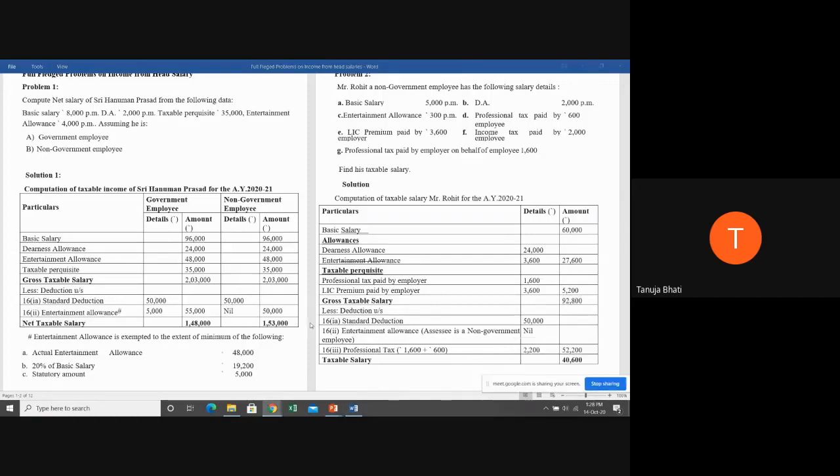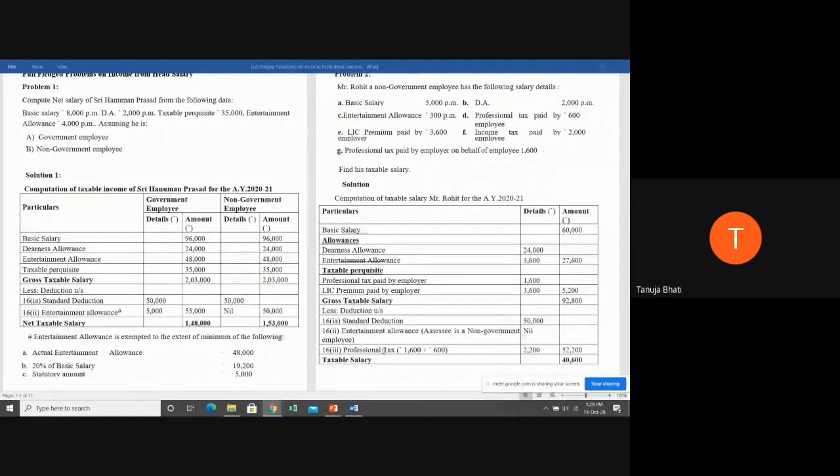Then we know we have fixed deductions under section 16. What are the three types of deductions? Standard deduction, 50,000 flat for any employee. So we got a standard deduction of 50,000. Entertainment allowance. Now, entertainment allowance here is 0. Why? Because it is given only to a government employee. Since in the problem Mr. Rohit is a non-government employee, he will not get a deduction of entertainment allowance.